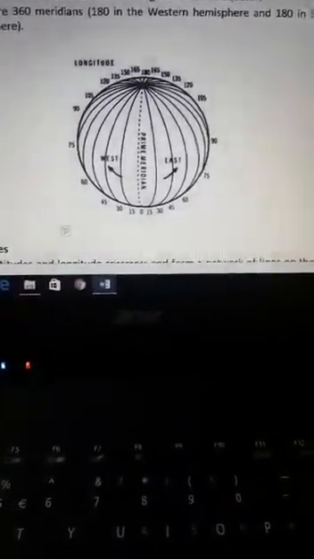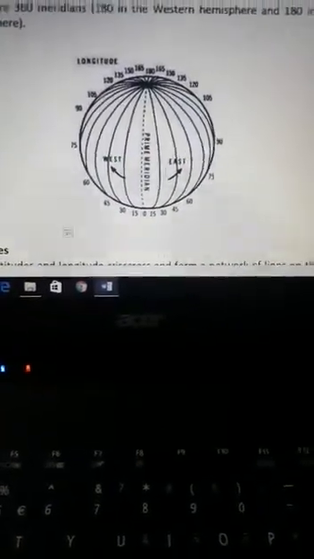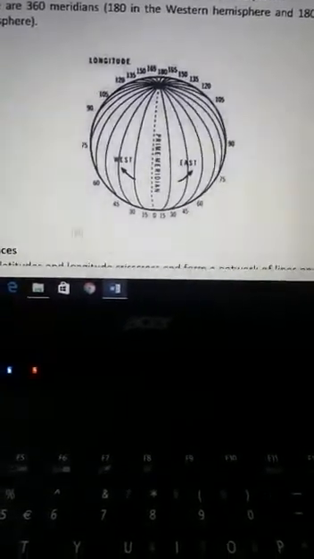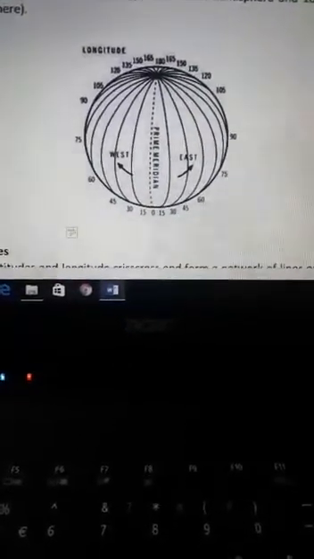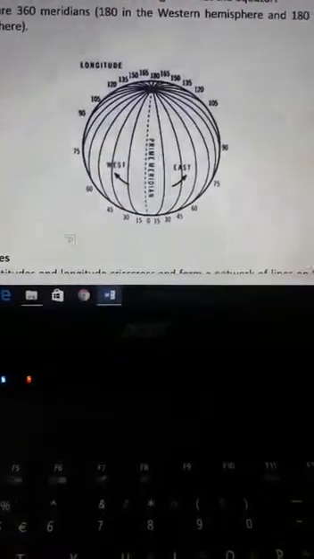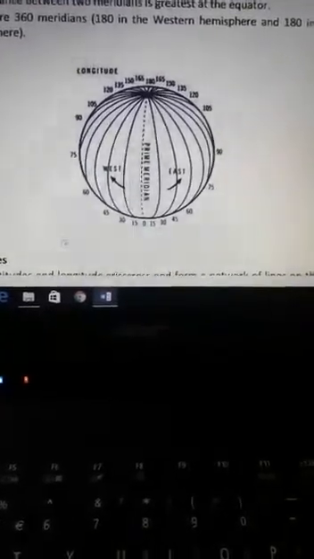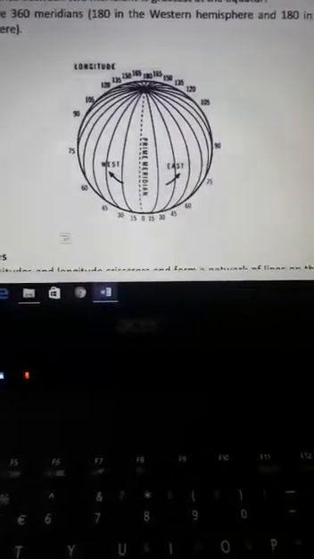They are not parallel to each other. As we have seen, latitudes are parallel lines, they do not meet at any point. But as we can see in this diagram, meridians are meeting at the North Pole and the South Pole. So these are vertical lines which meet at North Pole as well as South Pole. So we can say they are not parallel to each other.